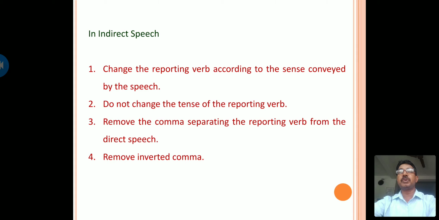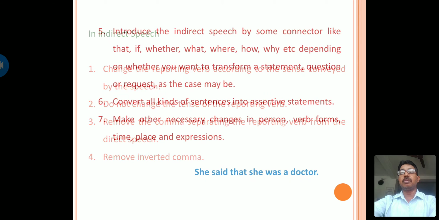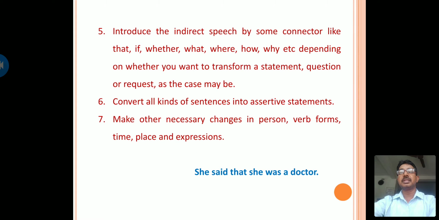And in indirect speech, we change the reporting word according to the sense conveyed by the speech. And we do not change the tense of the reporting verb, and we remove the comma separating the reporting verb from the direct speech, and we also remove the inverted commas. So see the example. She said that she was a doctor. So as per the rule, we remove the comma, again we remove the double inverted commas, and a connector or a conjunction is added.